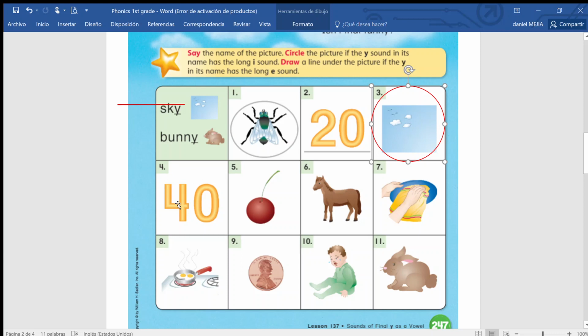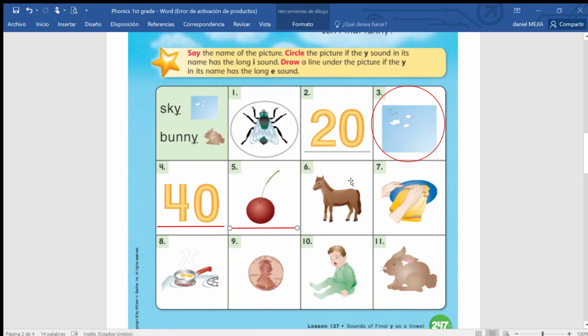Let's continue with number 4. 40. What sound does it have? Long E. So you underline the picture. Good. Number 5. Sherry. Sherry. What sound does it make? Long E. So you also underline it, okay? You underline Sherry.